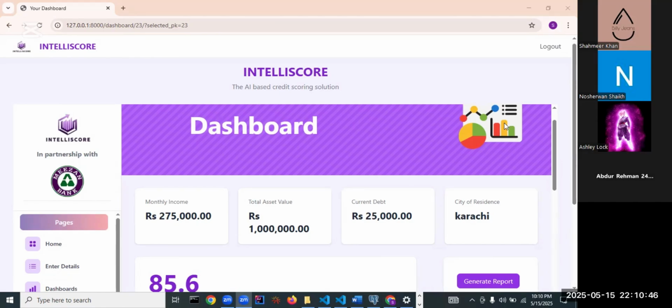Thank you, Noshirwan, for handing me the conclusion. So, ladies and gentlemen, this is it. This is our whole app. Basically, our app, IntelliScore, is a credit scoring system that will assess credibility of the customer either from his own side, or a Meezan Bank employee can compute credibility of the customer as well. And for that, he has multiple options in the home where he could see everyone's dashboard, everyone's score. So this is it. This was our entire team, and bye bye.